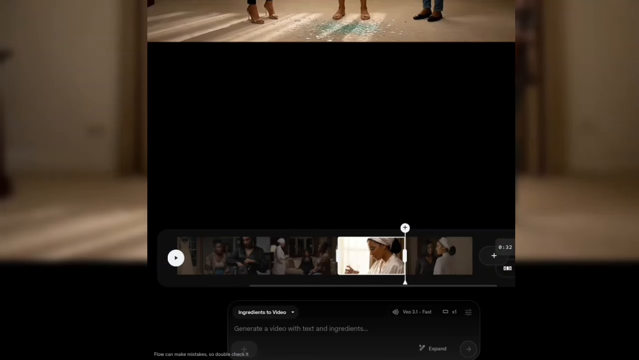So to get a better result, you have to identify them with their names and their outfit. Alright, so I discovered something in the last one.